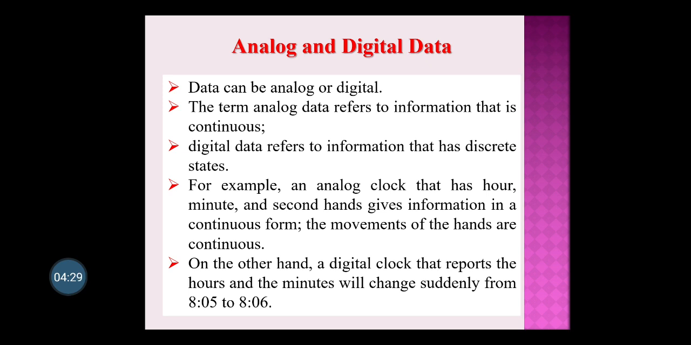Here is one example. An analog clock has an hour, minute and seconds hand, and gives information in a continuous form. The hands of the watch are continuously moving, and you are getting the information continuously. On the other hand, with a digital clock, the hours and the minutes will change suddenly from 8:05 to 8:06. So that abrupt change is your digital information.